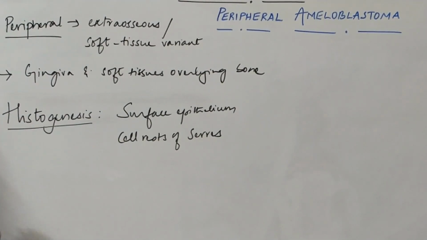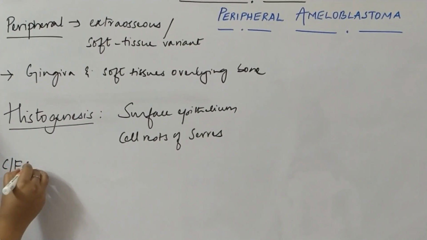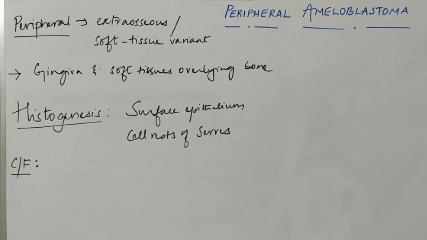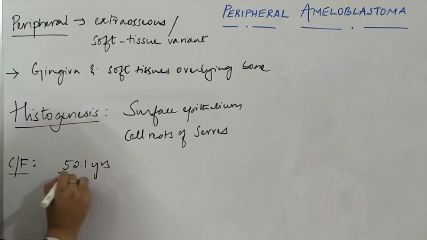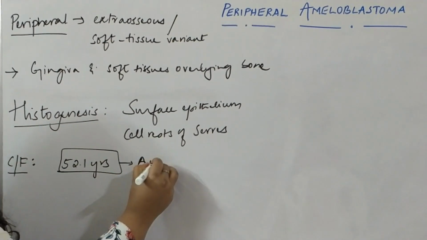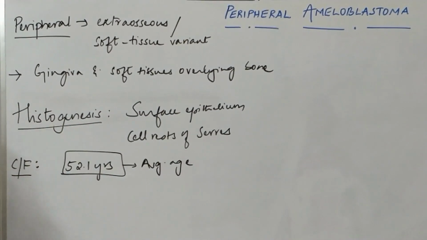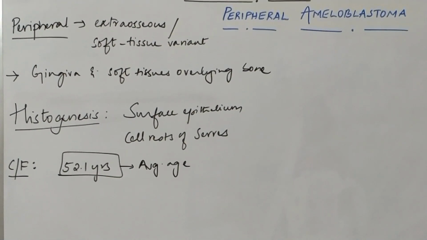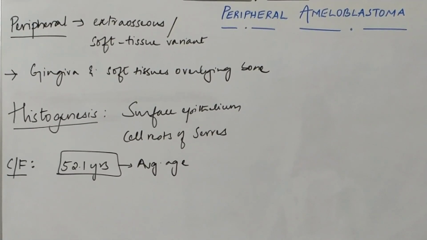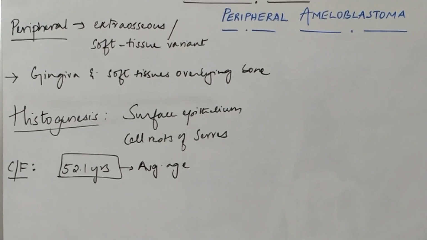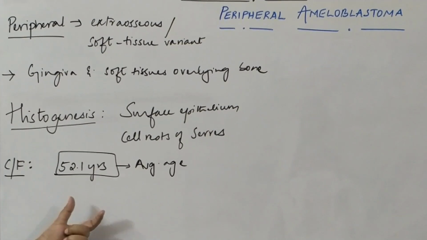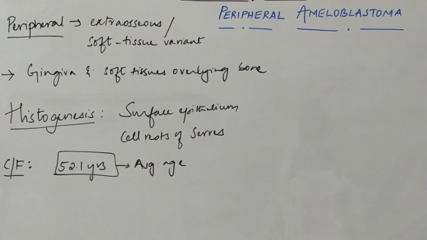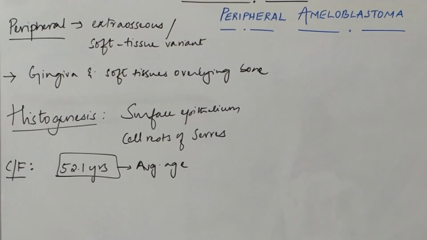Now coming to the clinical features and the clinical presentations. So first let us see the clinical features. The age at which you commonly see peripheral ameloblastoma is 52.1 years. This is the average age of occurrence. Now, why is this important? What is the normal age of occurrence in our conventional solid multicystic ameloblastomas? It is around 33 to 35 years. Here, the age group which is affected is a bit older. But this is only in case of peripheral ameloblastoma.